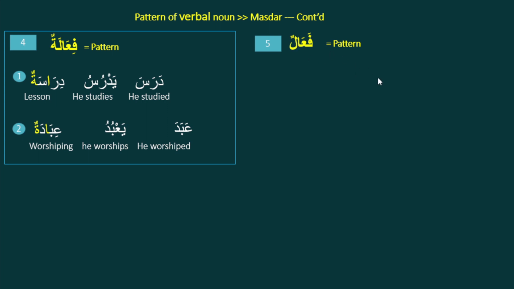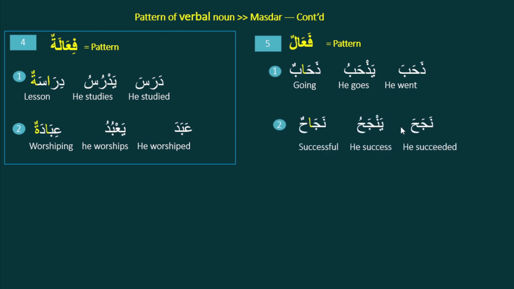This is pattern 4. And pattern 5, fa'alun. Some verbs follow this pattern, like dhahaba, he went, and yadhhabu, he goes, past tense and present tense. And the Masdar will be dhahabun, just add alif here. And najaha means he succeeded, yanjahu means he succeeds, and the Masdar will be najahun, just add alif.